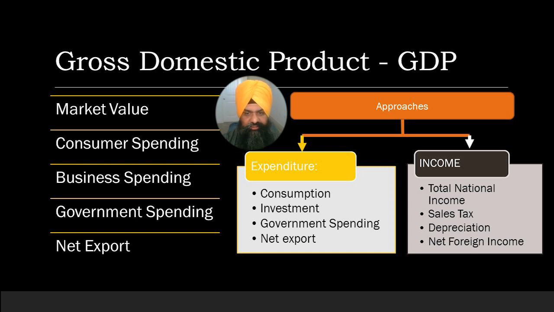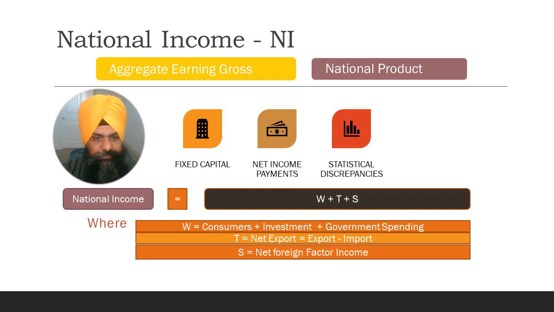Depreciation is a decrease in the monetary value of an asset over time due to use, wear and tear. Depreciation can be calculated with the straight line method by subtracting the salvage value. Salvage value is the expected monetary value of the asset at the end of its useful life. Net foreign income is the difference between the income earned by the nation's domestic residents and income paid to the nation's non-residents. National income is an aggregate earning of gross national products.